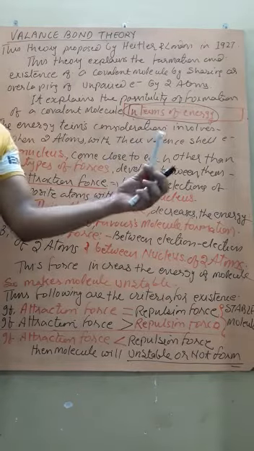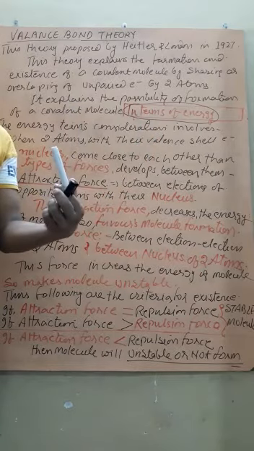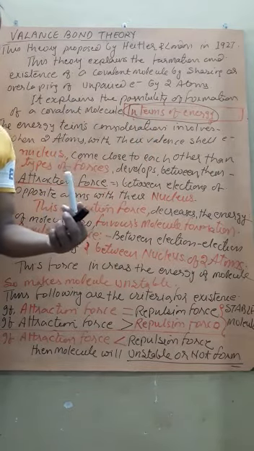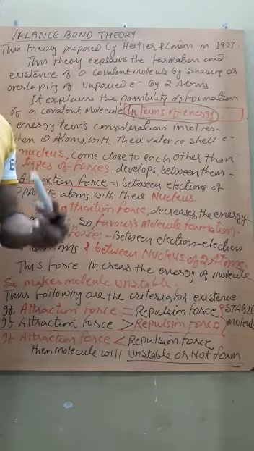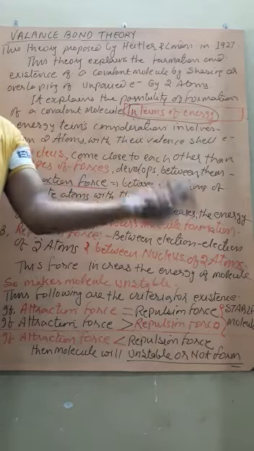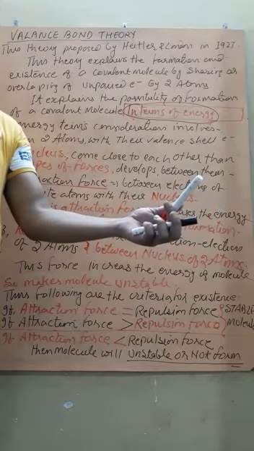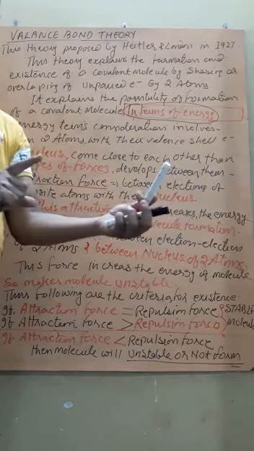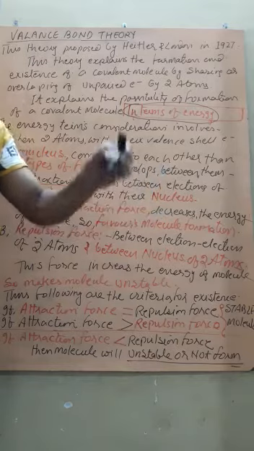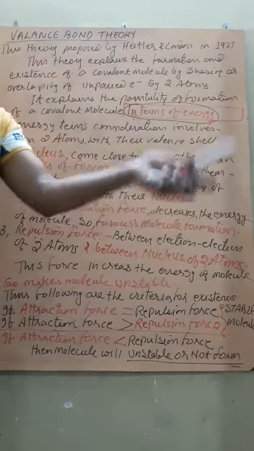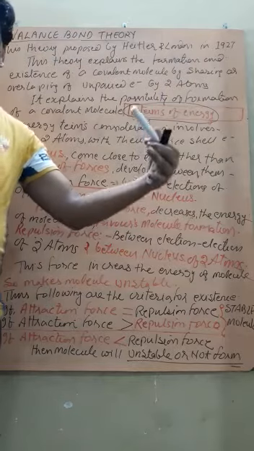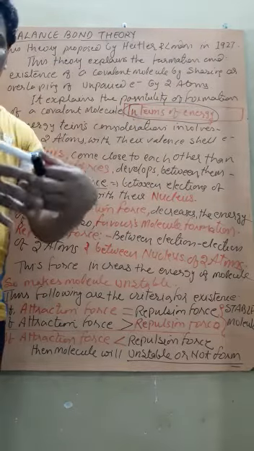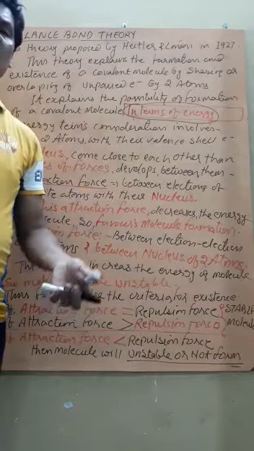So the electron of one atom will be attracted by the nucleus of the other atom, and similarly the electron of the second atom will be attracted by the nucleus of the first atom. This attraction is due to opposite charge.